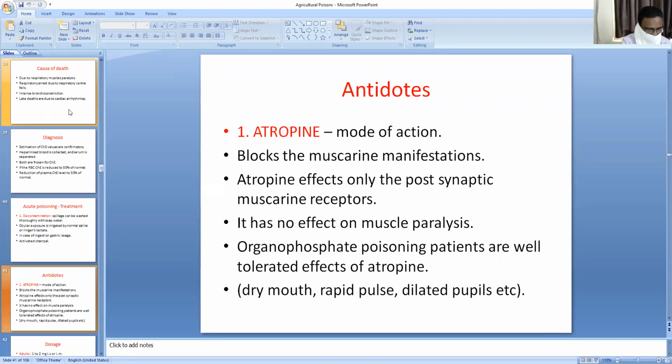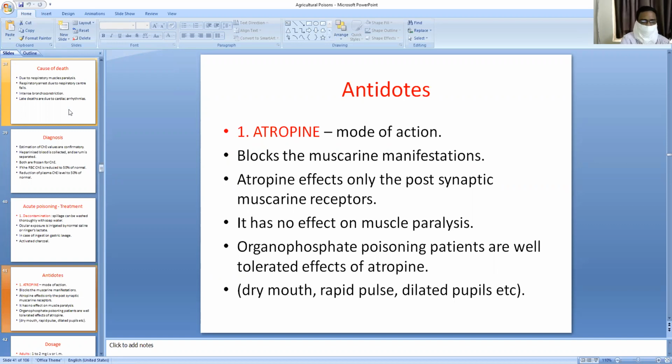Then you have to give atropine sulfate. It is the very important antidote. You should not give physostigmine, edrophonium chloride, and succinylcholine. These drugs should not be given in organophosphorus compounds poisoning. So the first line of treatment is atropine.